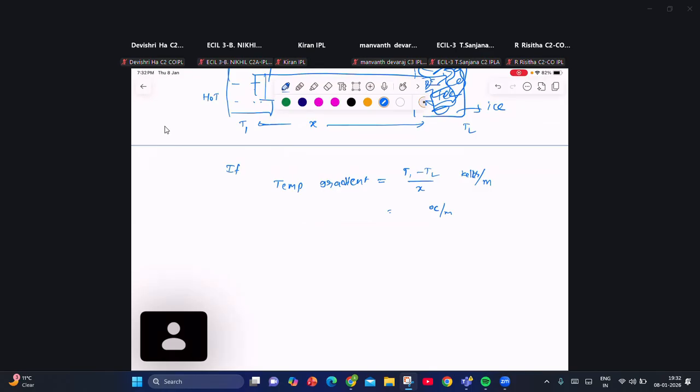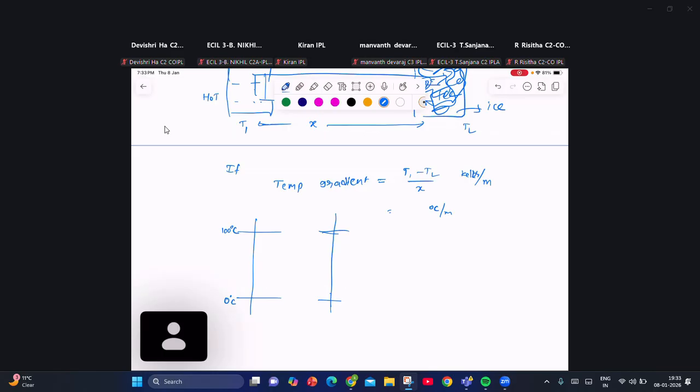What is the conversion factor between the Kelvin scale and the Celsius scale? Kelvin equals Celsius plus 273. The lower fixed point on the Celsius scale is 0 degrees, and the upper fixed point is 100 degrees. Lower fixed point is the melting point of ice. Upper fixed point is the boiling point of water, the temperature at which water boils.